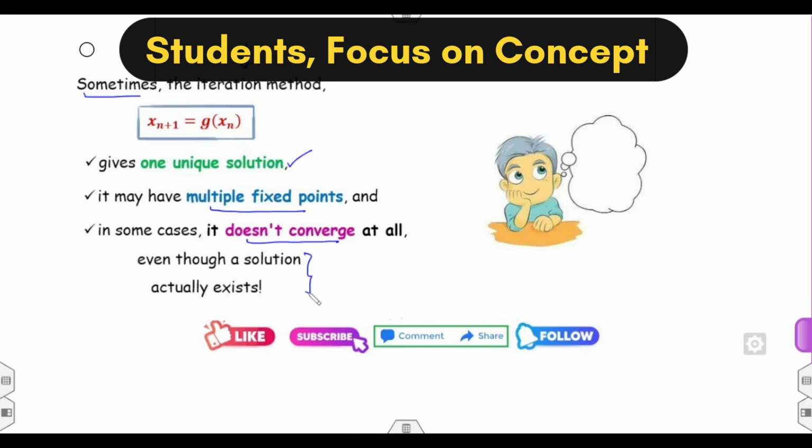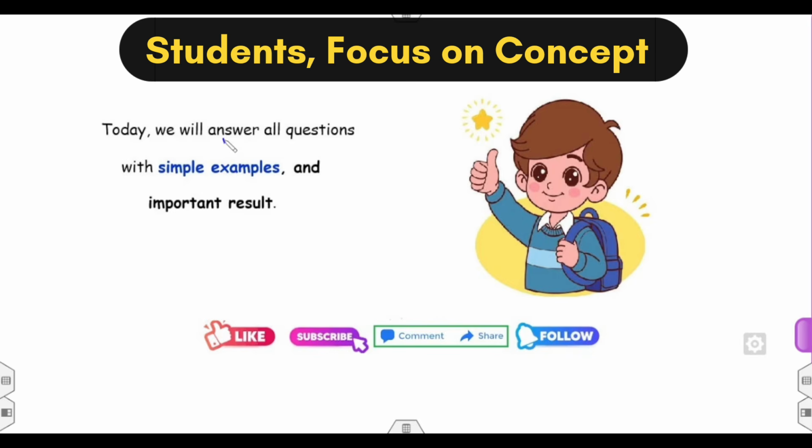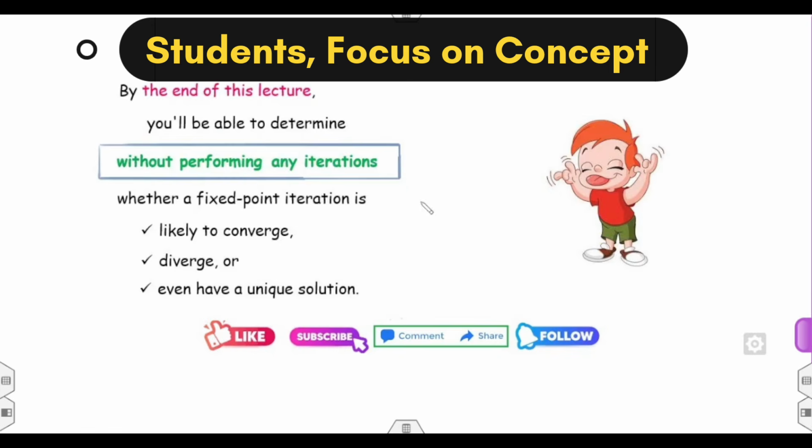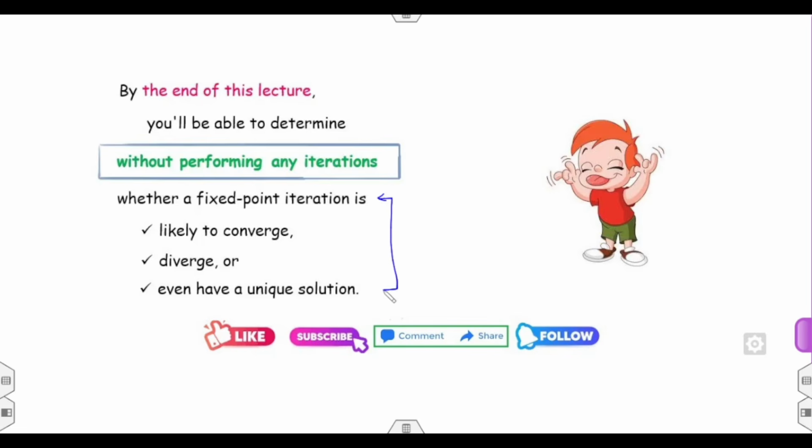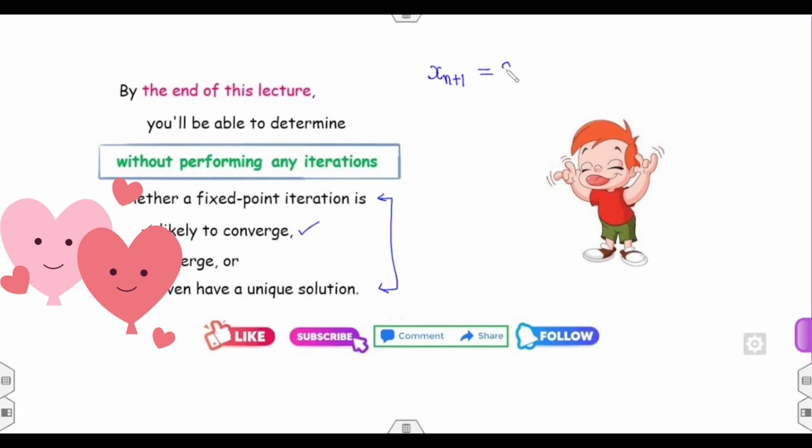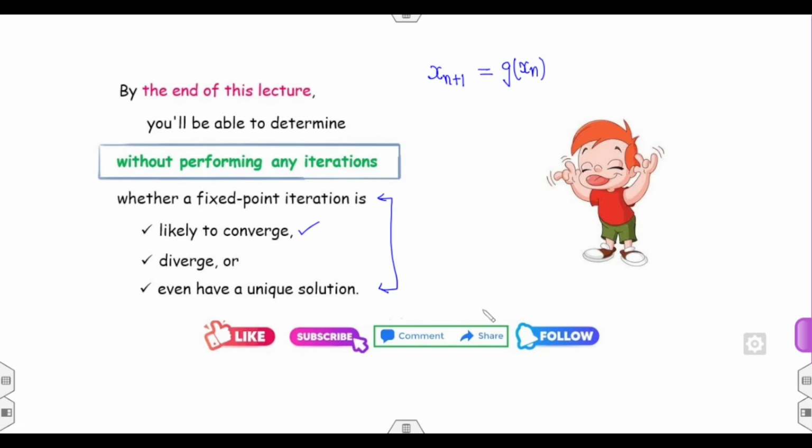Fine. So how can we answer all these questions? We will discuss one by one in simple examples and the important results. Or you can believe me, once you watch till the end of this lecture, you can easily identify when the fixed point method will give you the unique solutions, the convergence, the divergence, without solving xn plus 1 is equal to g of xn. For example, आज जैसे ही आज का लेक्चर खत्म करोगे आप सुनना, इसके बाद 10 प्लस एग्जाम्पल वाले लेक्चर पे दोबारा जाओ, उसकी स्टेटमेंट नोट करो और आज के लेक्चर से पहले आइडेंटिफाई कर लो वेदर यू विल गेट द यूनिक सॉल्यूशन, infinitely many solutions, divergent solutions and so on.